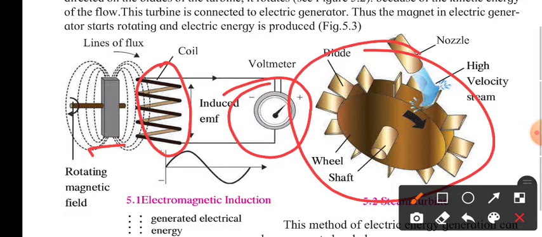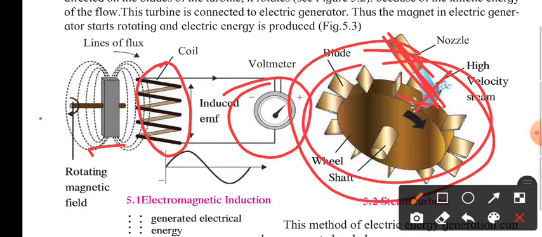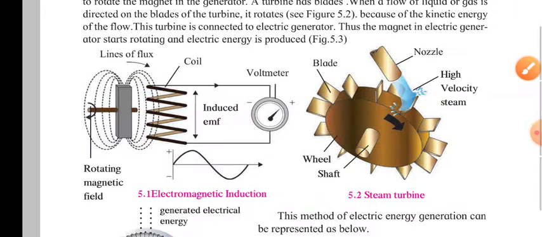Here there is a nozzle which applies force with the help of high velocity steam or water. Once the turbine starts to rotate, it rotates the magnet continuously, and that produces the current which we call electricity.